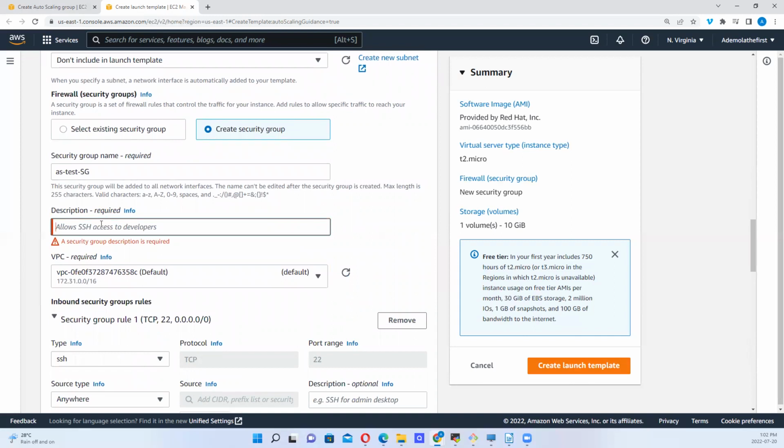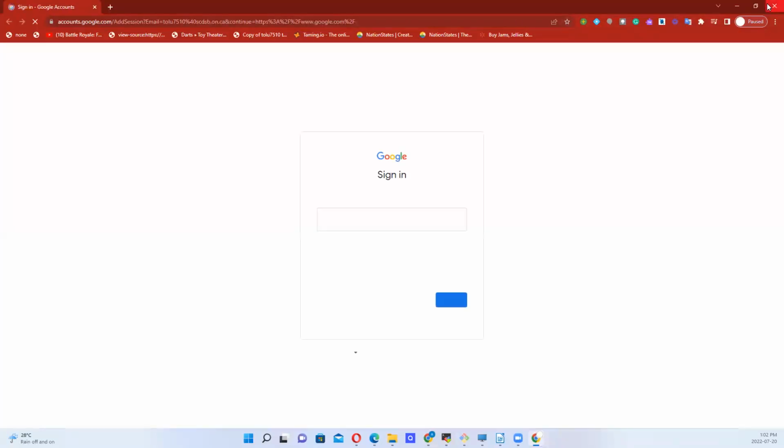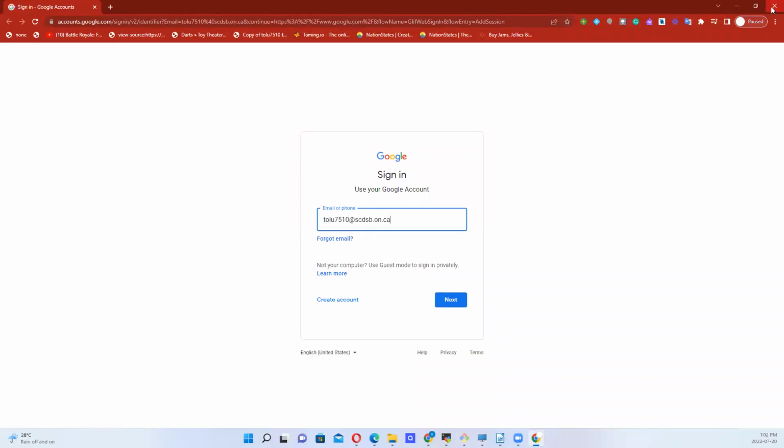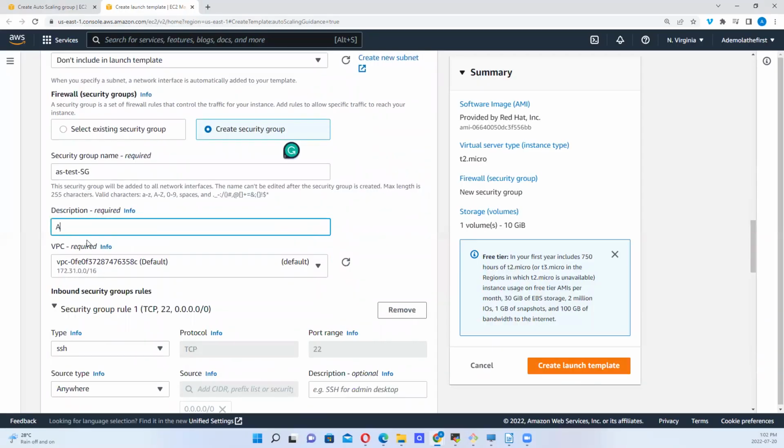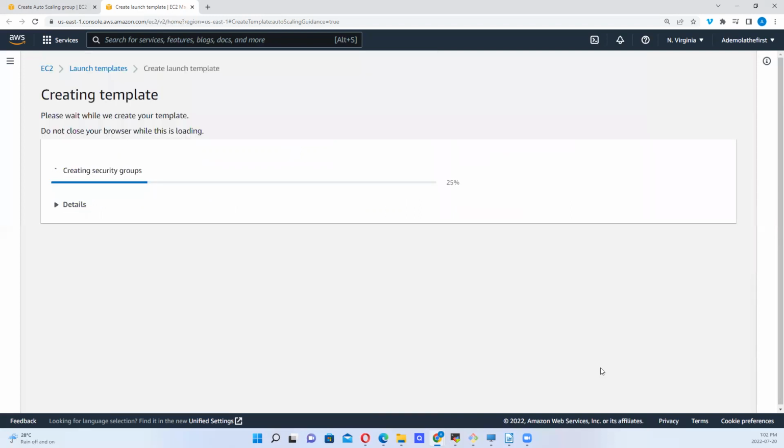Allows auto scaling, this is for auto scaling test. You can put something like this, auto scaling test. Okay, so I want to create a launch template.